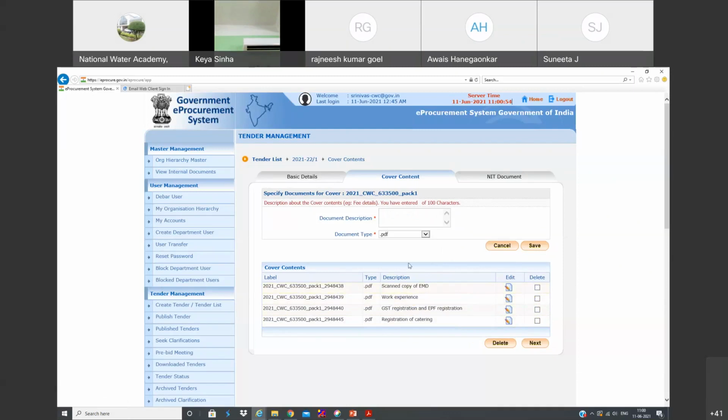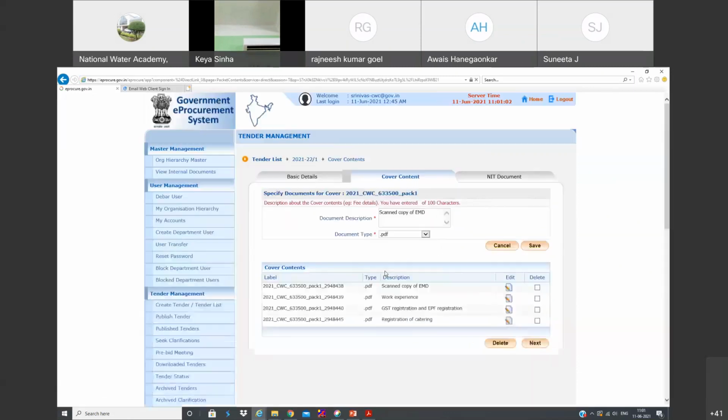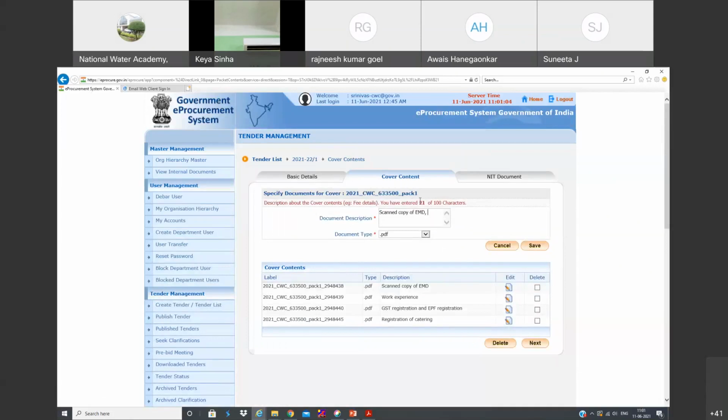But suppose you want to ask for more documents, and we have only 7 layers here. The thing we have to do is select any one layer, and here only you can ask for other details also. Scan copy, EMD, PAN, labor license, etc. etc. So this layer is going to upload all 3 documents. Okay. So now let us move to the next part. So click next,